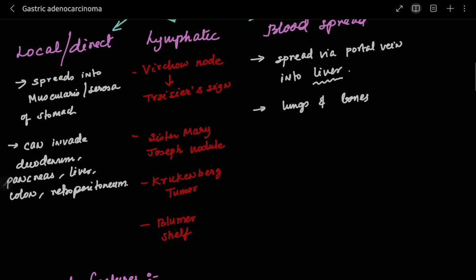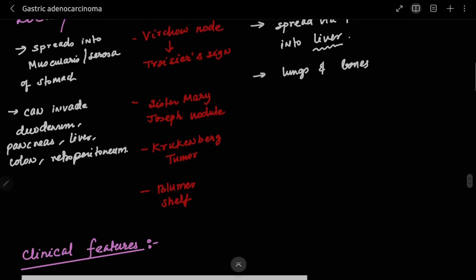Now something known as a Sister Mary Joseph nodule. You will also see a Sister Mary Joseph nodule. This is basically when the tumor metastasizes to the periumbilical lymph node. Now coming to the Krukenberg tumor, already we know this, like we studied in the first year, that breast cancer spreads to the ovary. Similarly, metastasis to the ovaries is called a Krukenberg tumor. And we see a Blumer shelf when the metastasis is to the pouch of Douglas.